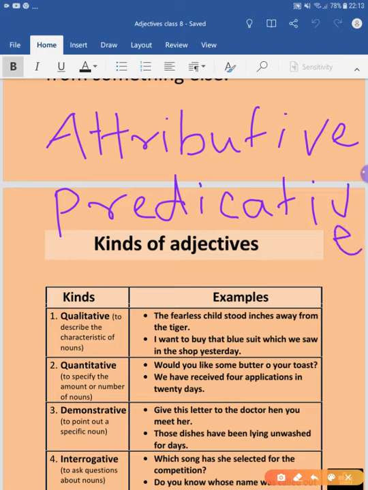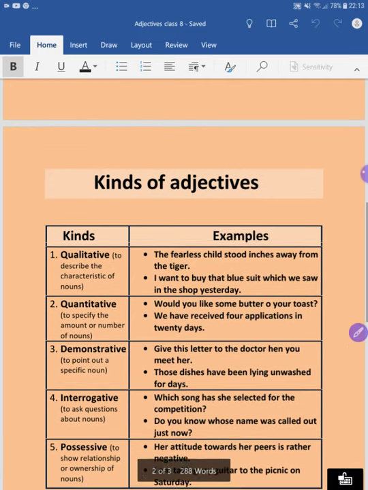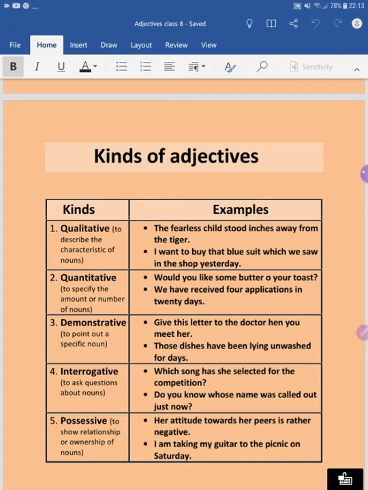Now I hope you have understood it completely. So what do you think, fearless is a qualitative adjective, since it is talking about the quality of that child. Apart from this, is it an attributive or predicative adjective? What do you think? It is coming before the noun, so it will be an attributive adjective, right?